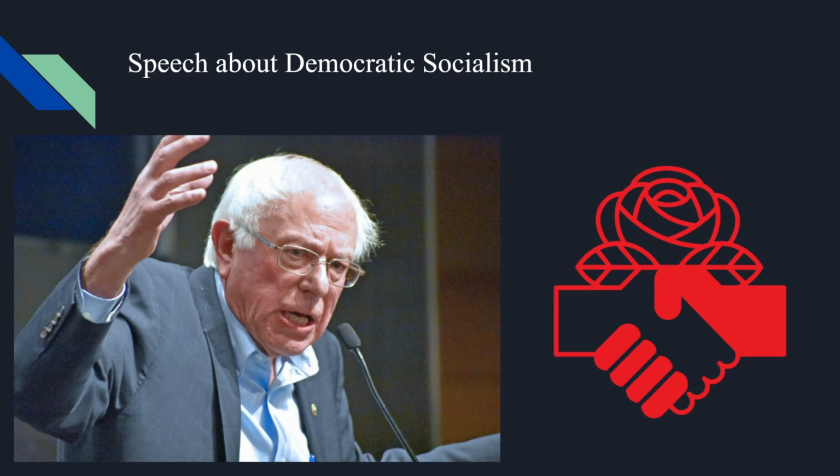Let us examine some of the key pillars of democratic socialist visions and how they can improve the lives of working families. Universal public services. At the heart of democratic socialism is the belief that access to quality public services is a fundamental right and not a privilege. This means guaranteeing healthcare, education, childcare, housing, and retirement security for all, regardless of one's ability to pay. The provision of these services should not be left to the whims of the market, but instead integrated into a comprehensive social safety net.